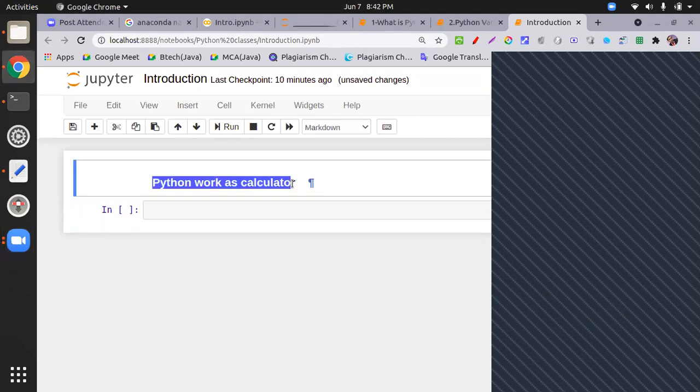Python works as a calculator. What does it mean? Because whenever you start anything in Python, we have to understand this concept. Here we give input, and as per whatever input we give, it gives us the output. Not perfect according to me. Harshal, any concept from your side? I don't have any idea.